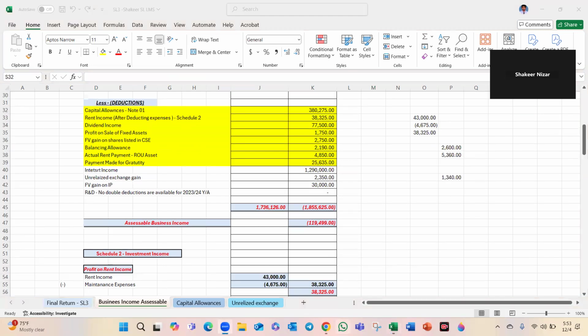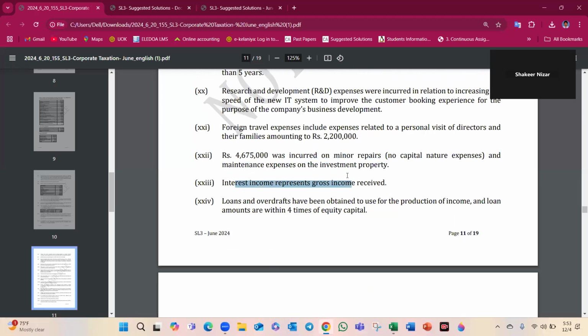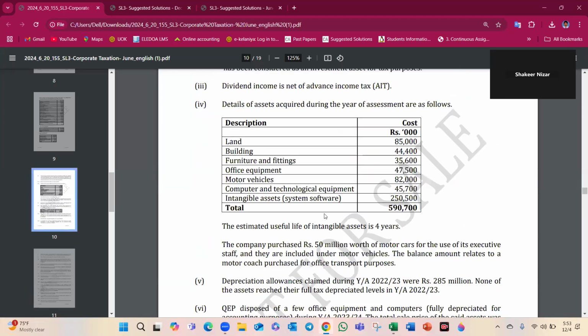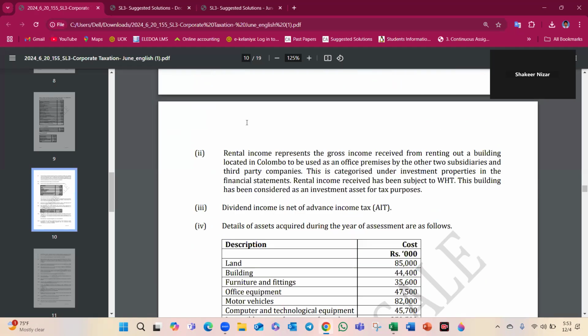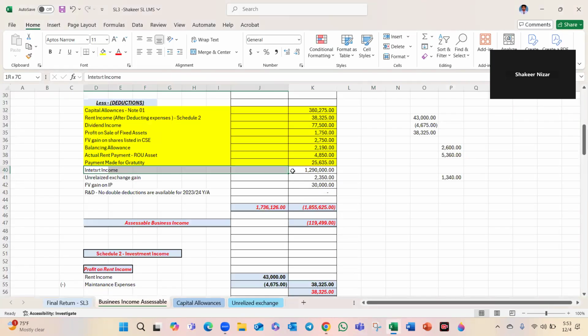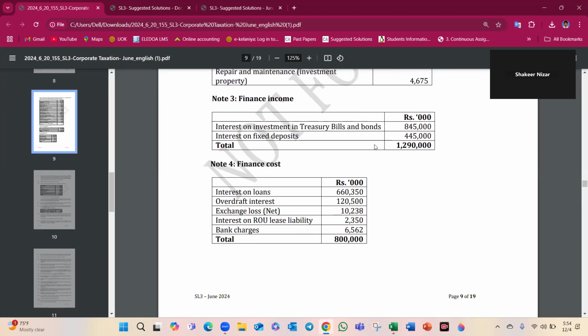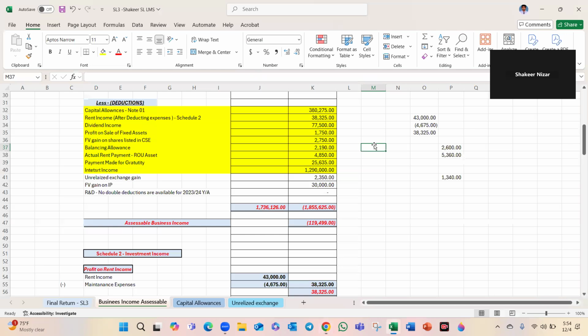Interest income, you know. Interest income represents gross income received, right? Interest income, here you can see interest income. You want to add back. Sorry, deduct, not add back. Interest income, finance income, exchange loss, unrealized exchange gain.